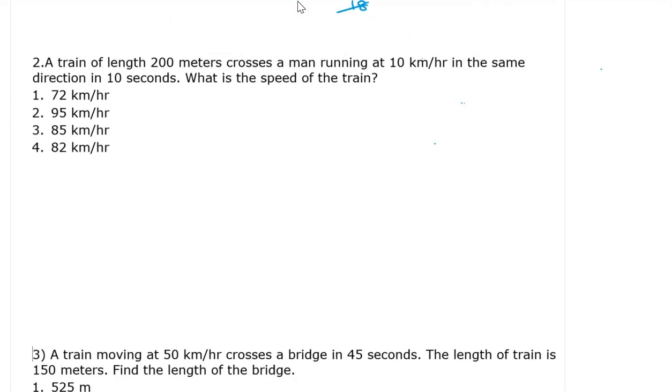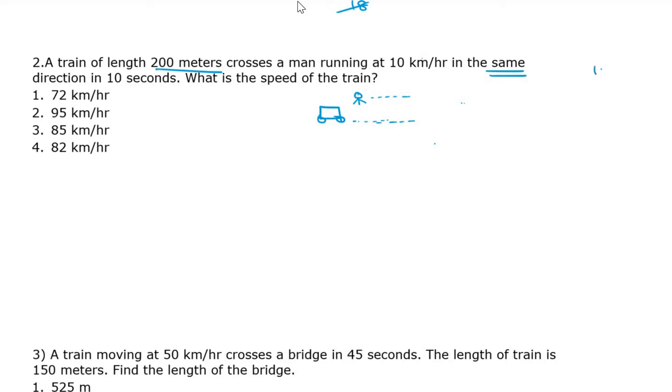The length of the train is 200 meter. The train crosses a man running in the same direction. The man is also running. Both are moving. What is the speed of the train? Same direction, so type 3. Both are moving.